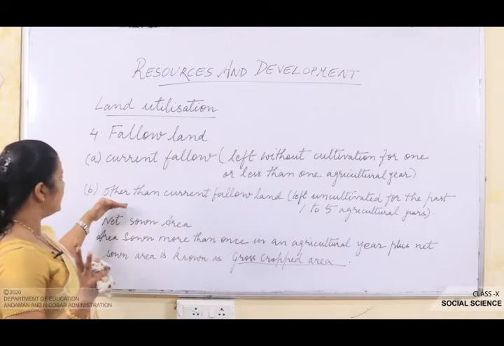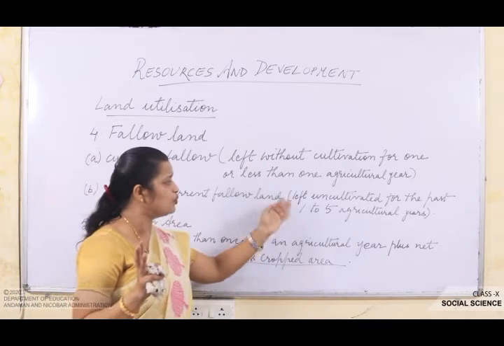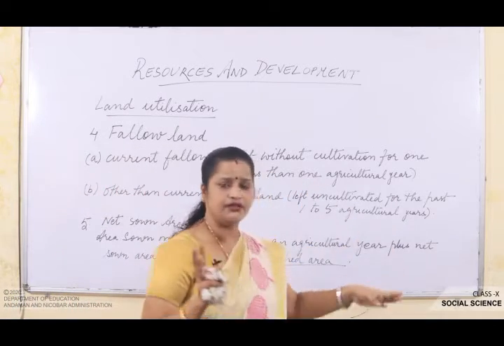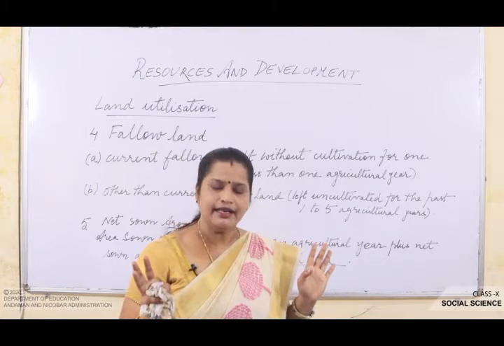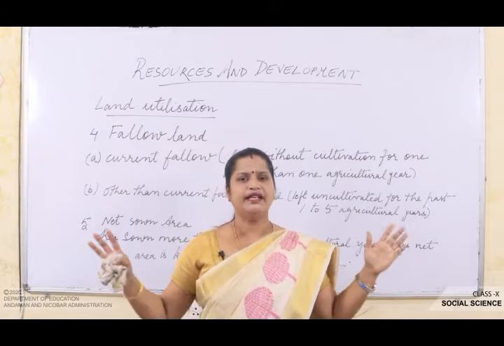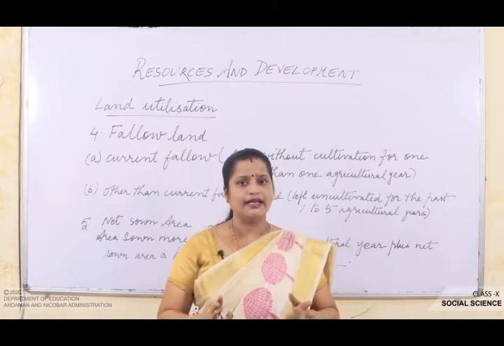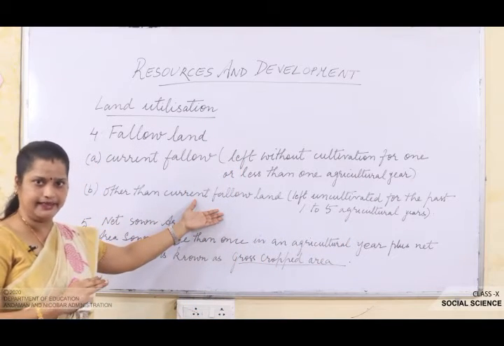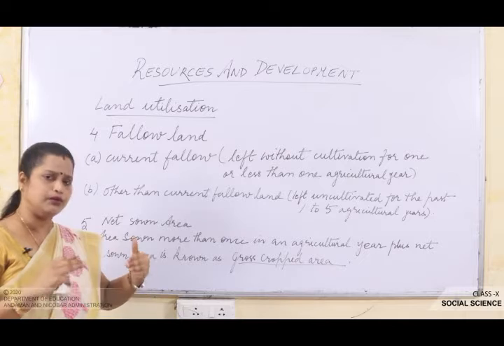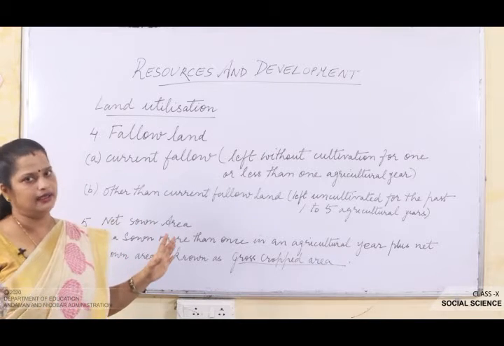Then the second comes other than current fallow land, such lands which have been left uncultivated for the past 1 to 5 agricultural years, means here for a long period we leave the land uncultivated. Such land comes under this category, okay. Means from 1 to 5 years we leave the land uncultivated.